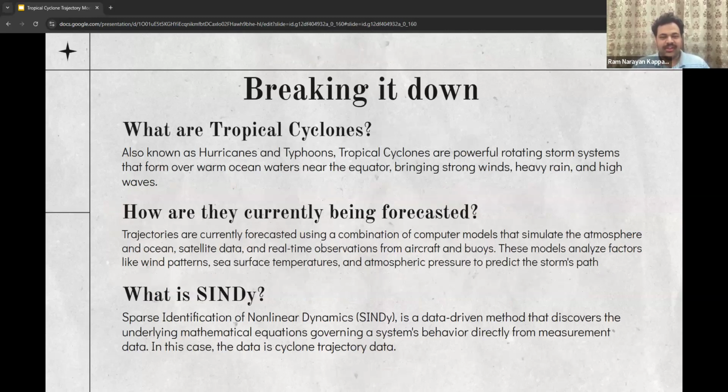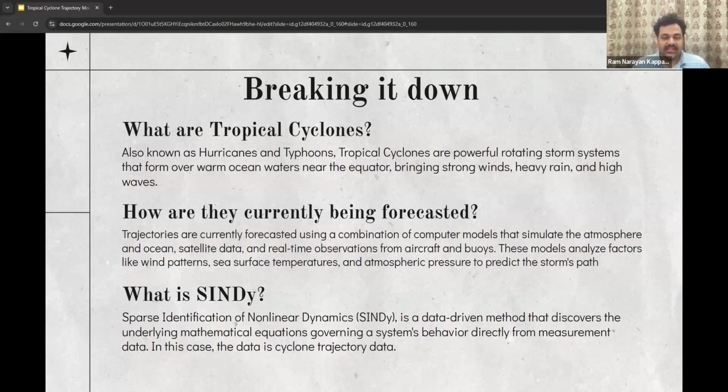Some questions. What are tropical cyclones? They are powerful rotating storms. They form over warm ocean waters near the equator. They bring strong winds, heavy rains, and high waves. They're also known as typhoons or hurricanes based on where you are. How are they currently being forecasted? A combination of computer models that simulate atmosphere, ocean, satellite data, along with some real-time observations from aircraft and buoys. These models analyze factors like wind patterns, sea surface temperatures, and atmospheric pressure to predict the trajectory of the cyclones.